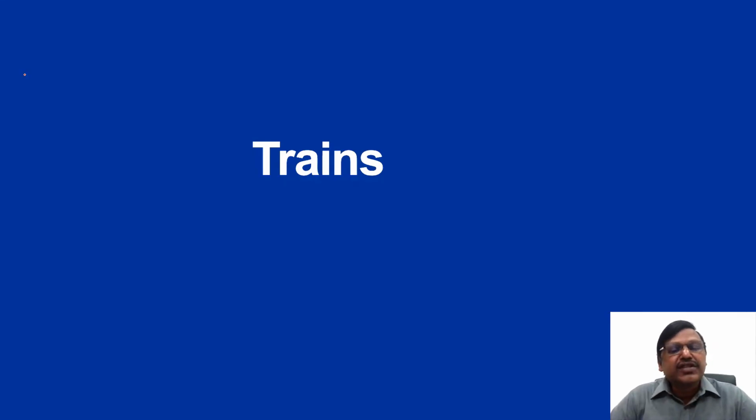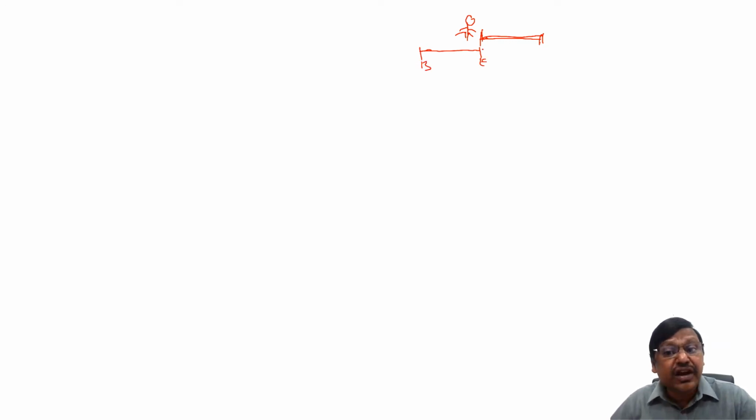Concepts on trains are very simple. The only thing you have to do is, when a train crosses an object, find the distance it travels. Suppose there is a bridge. If a person crosses the bridge, the distance traveled by the person is nothing but the bridge length. But if a train is crossing the bridge, what happens? This is the engine, this is the last bogie. When we say the train crossed the bridge, it is when the last bogie crosses.